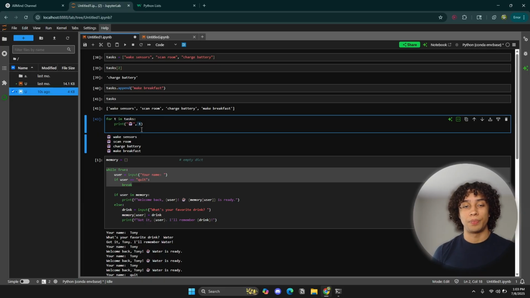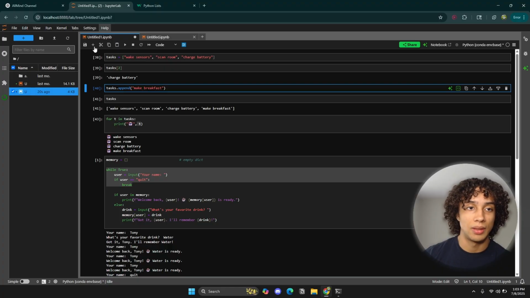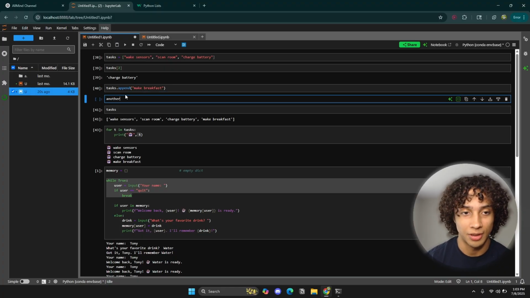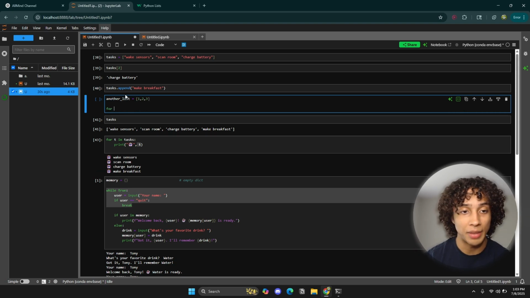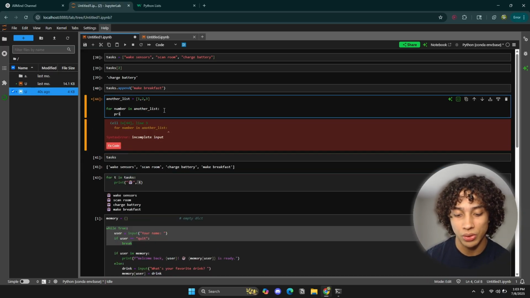So for example, if I have another list that has numbers in it, 1, 2, 3, and I'm iterating over that list. So for a number in another list, I can tell it, hey, for every time you jump over an element in the list, I want you to print, I don't know, whatever.